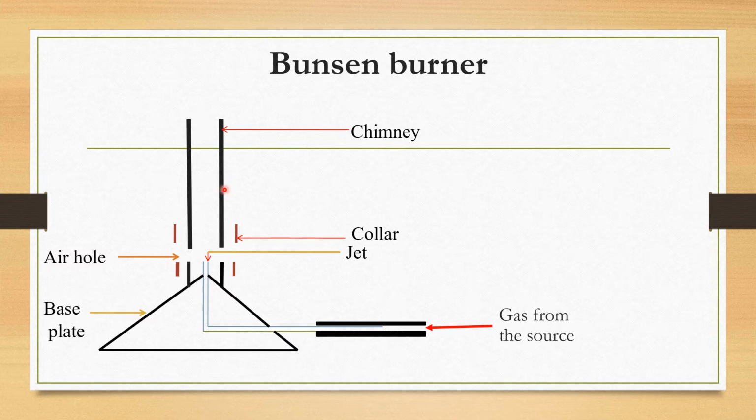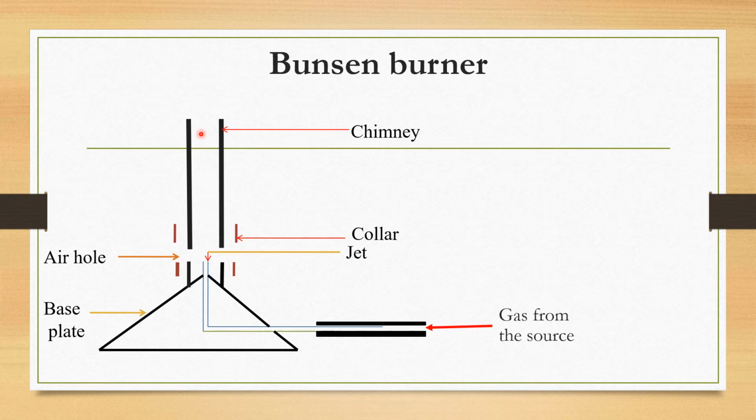If you look at this diagram, we have different parts, such as the collar. The collar is the one that we use when we want to adjust the size of the air hole, whether we want it to be big or small. So the collar aids us to change the type of flame that is going to be produced, depending on the purpose that we want.